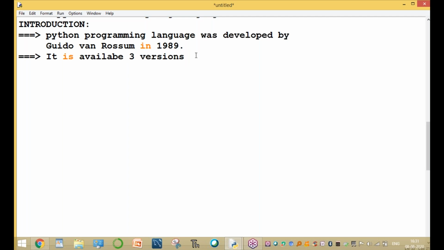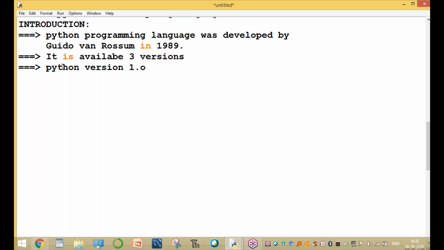Now the one version is Python version 1.0. No doubt, the official date of birth is February 20th of 1991. That is the official date of birth. So now it is available in the 3 versions. The first version is Python version 1.0, called 1.0 in India and in other countries.